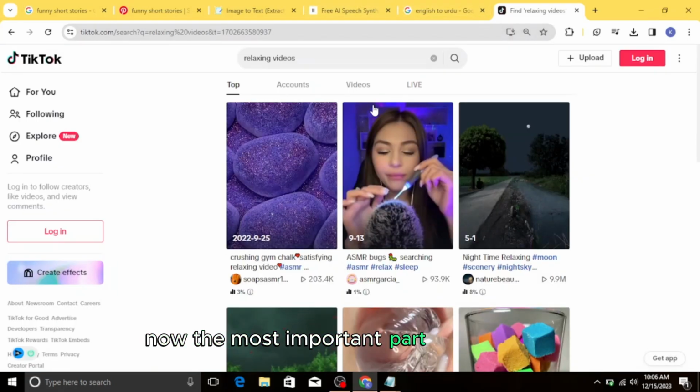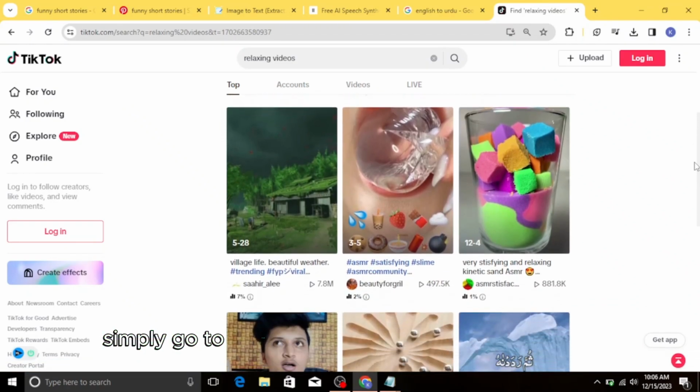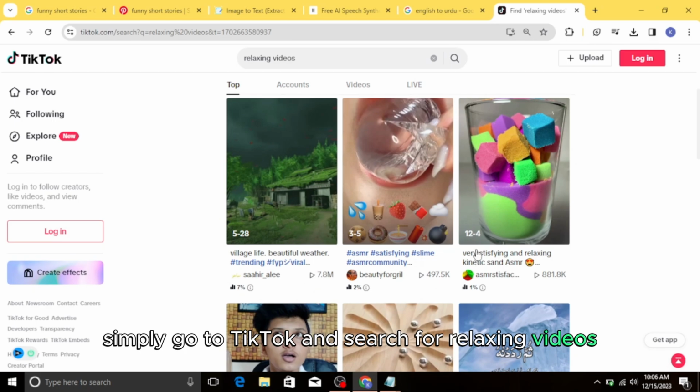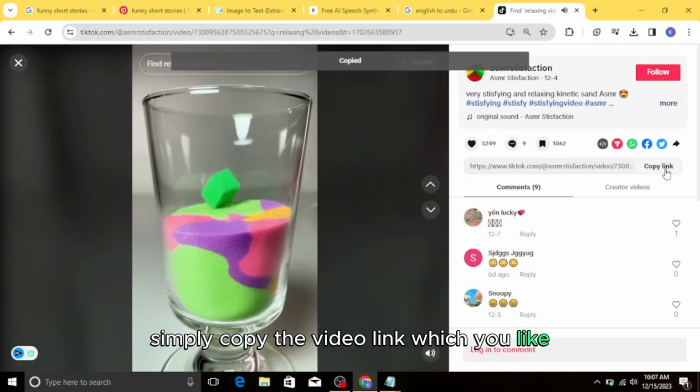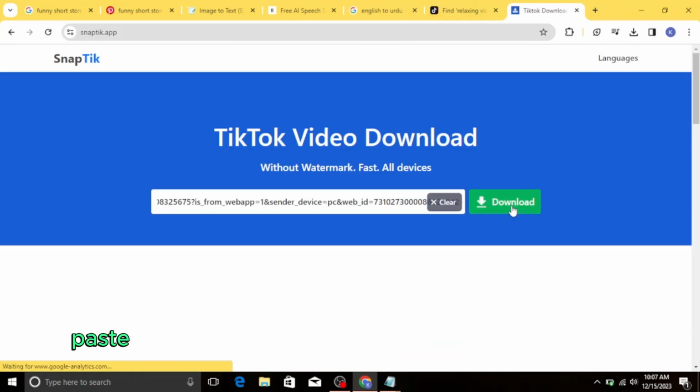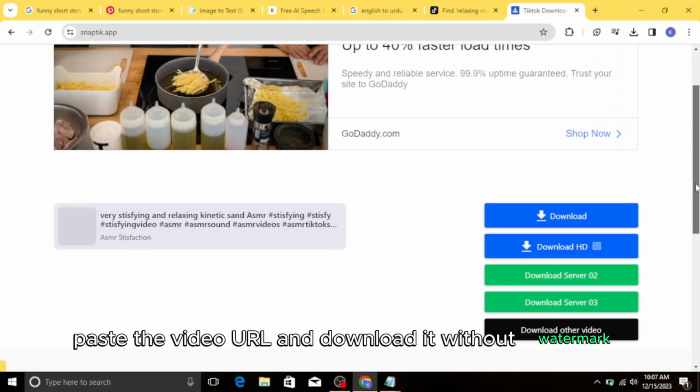Now, the most important part of this video. Which type of video can you run for visual? Simply go to TikTok and search for relaxing videos. You can find a lot of videos. Simply copy the video link which you like, and go to snaptik.com. Paste the video URL and download it without watermark.